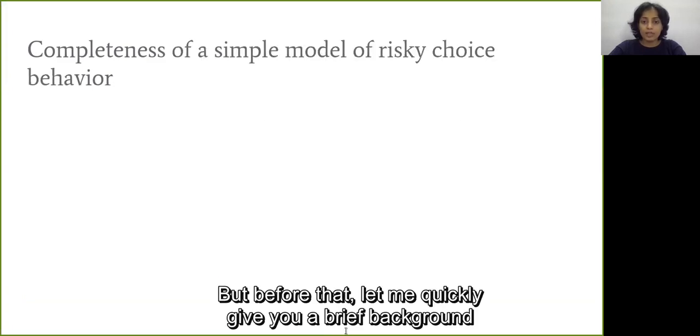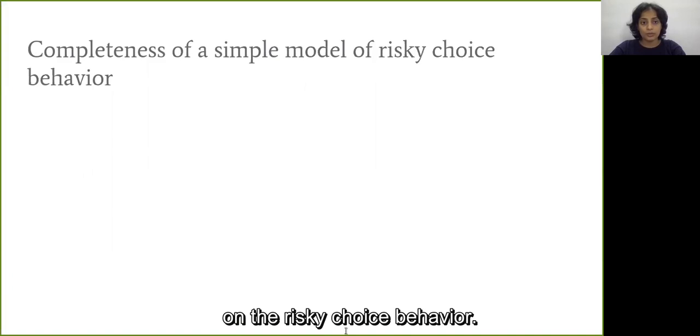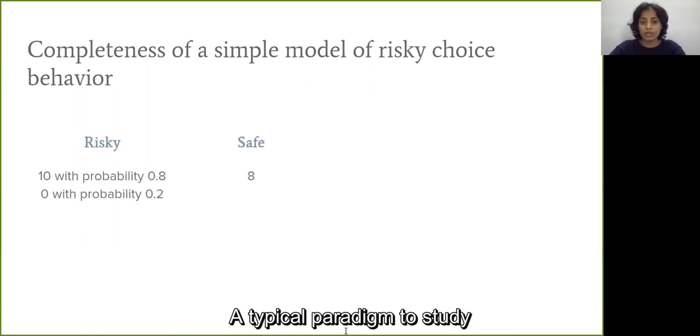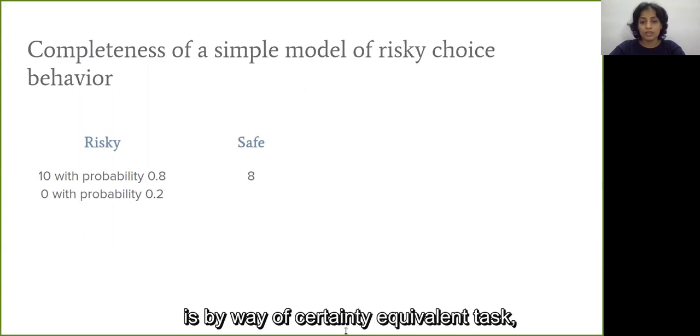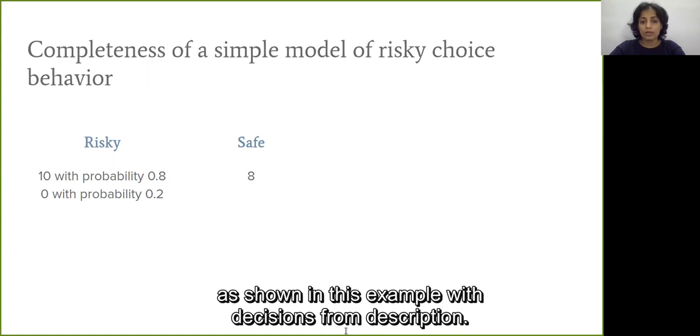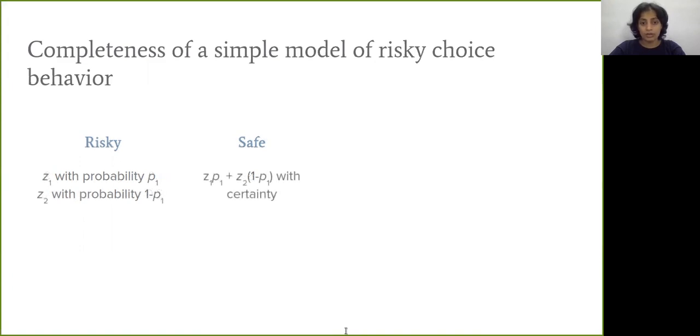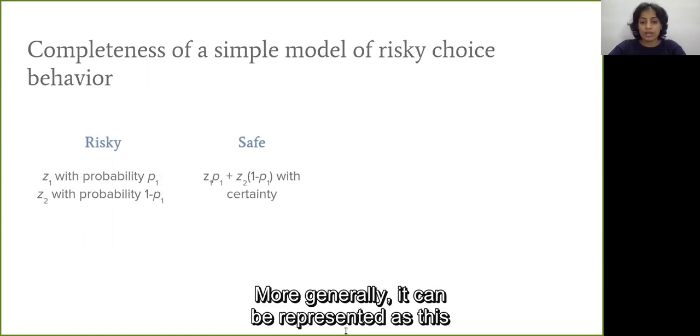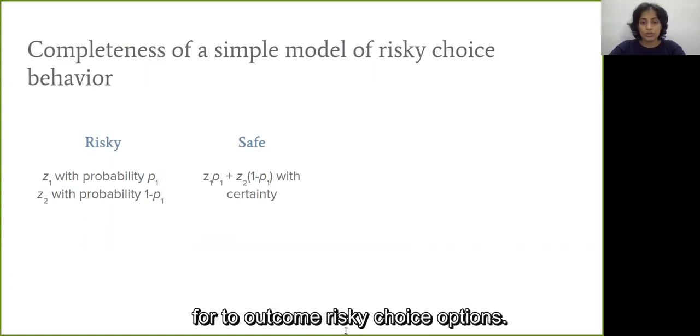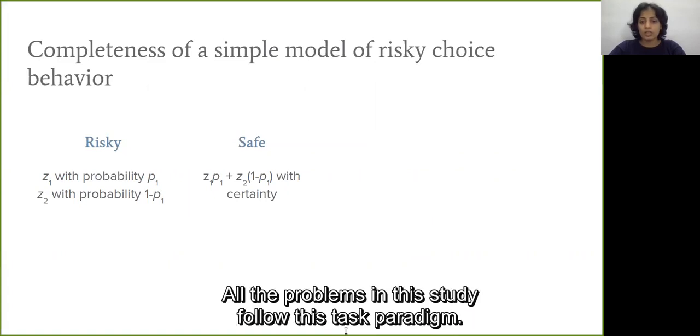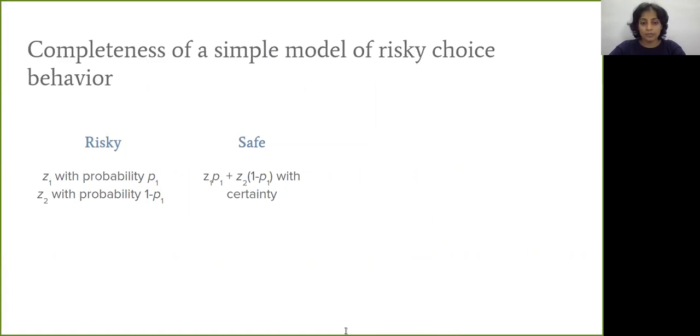But before that, let me quickly give you a brief background on risky choice behavior. Risk in choice behavior is implied by the level of measurable uncertainty in a given decision problem. An individual will be risk-seeking if she selects the more uncertain option. A typical paradigm to study risk behavior in decision making is the certainty equivalent task, where risk is spread over outcomes, as shown in this example with decisions from description. More generally, it can be represented as this for two-outcome risky choice options. All the problems in this study follow this task paradigm.